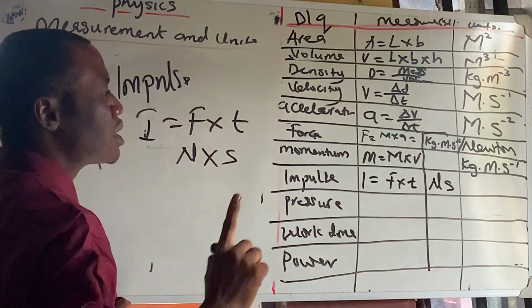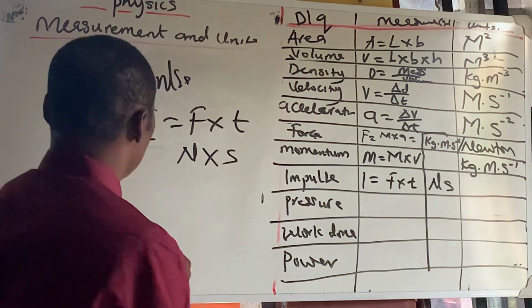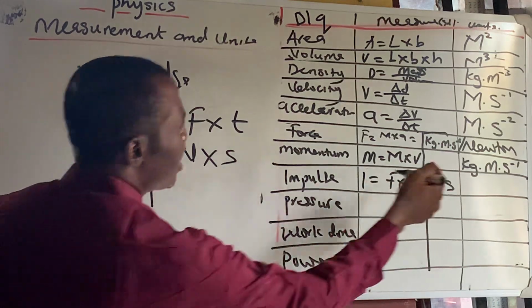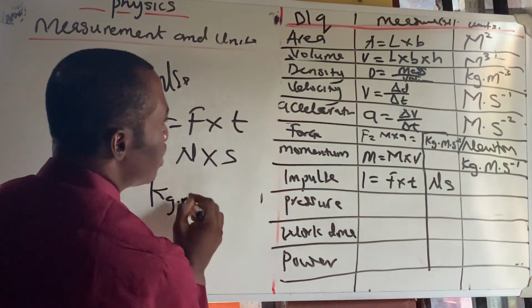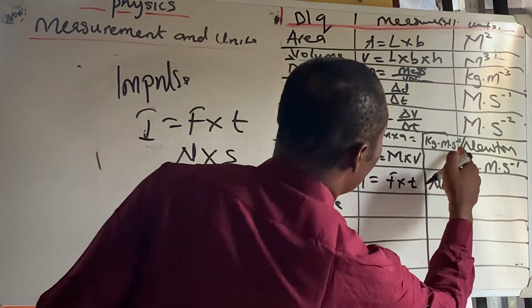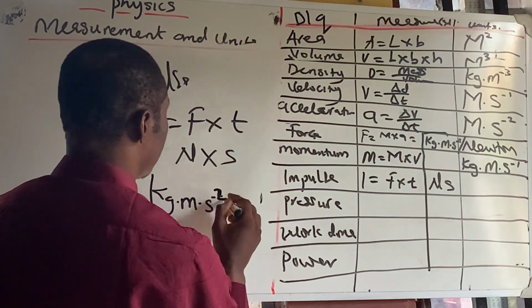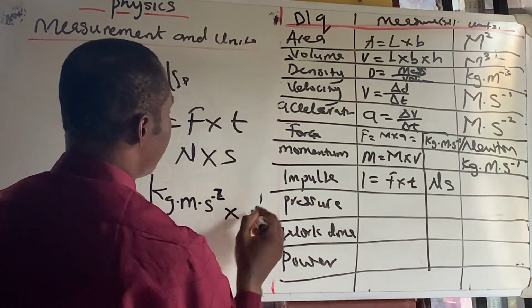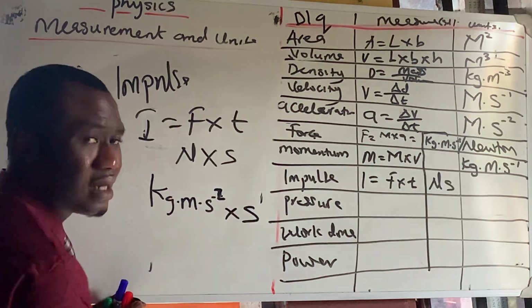Meanwhile, impulse cannot only be Newton seconds, but it can also be, watch me now, force. Let's bring out the formula for force. Where is it over there? kg m s to the power of minus 2. Yes, because force is mass times acceleration, so it's raised to the power of minus 2, times seconds. Now, in indices, minus 2 plus 1 is minus 1.